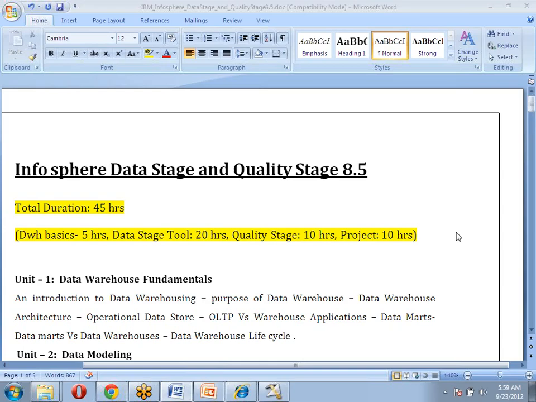have their existing business systems on mainframe. Now they are migrating their mainframe applications into data warehouses. Mainframe is an IBM product, and DataStage is also a product of IBM only. So IBM people are providing DataStage and Cognos, those kinds of tools, for clients to migrate their existing mainframe versions.